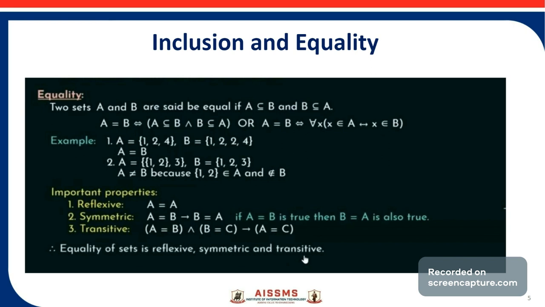The first one is reflexive. A is equal to A. Symmetric means if A is equal to B, then B is equal to A. Transitive means if A is equal to B and B is equal to C, then A is equal to C. So, equality of sets is reflexive, symmetric, and transitive.